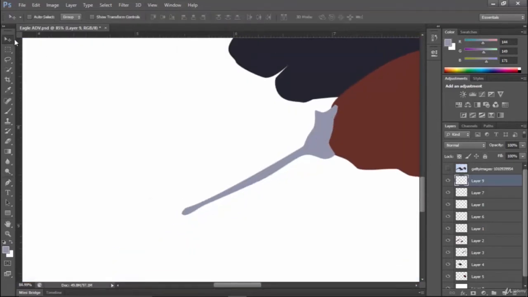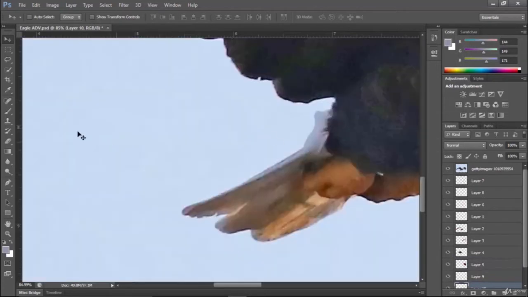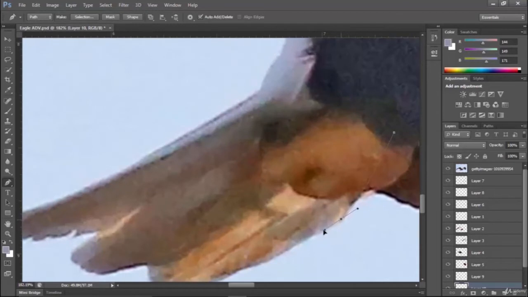So I will go to move again and select this layer and put it at the back, and new layer again, put it at the bottom, and on this layer, go to the pen tool again to select this complete tail.